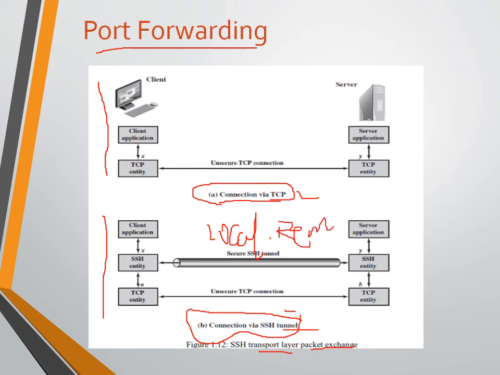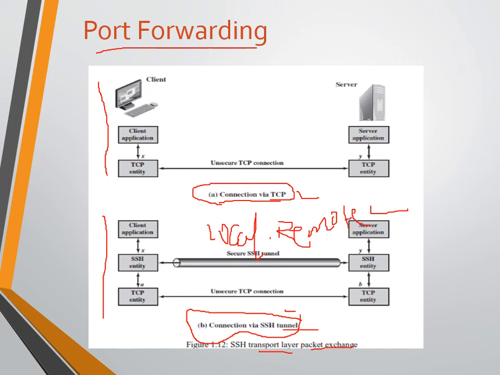We will discuss in detail local forwarding and remote forwarding. Forwarding is nothing but the data or traffic exchanged between the client application and the server application. Traffic is nothing but data.